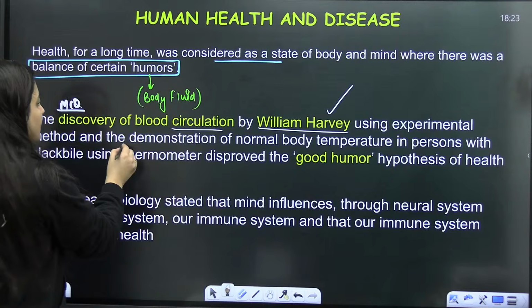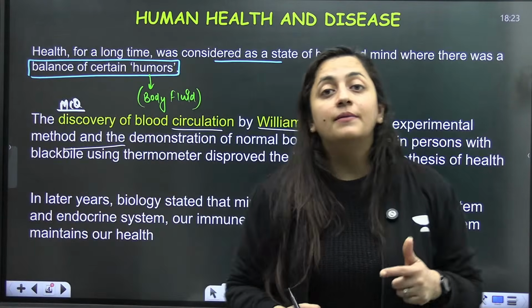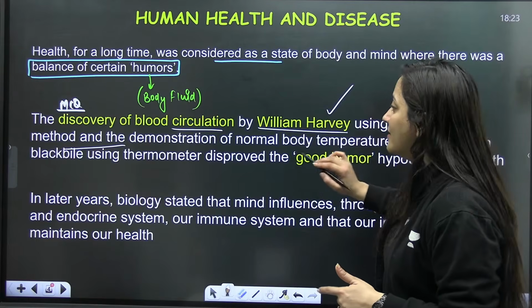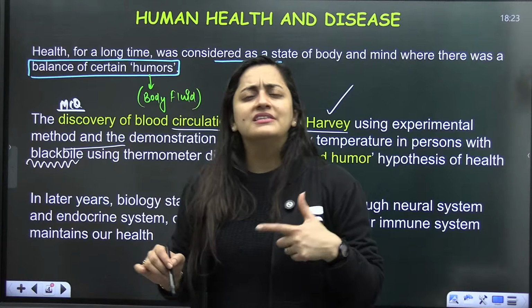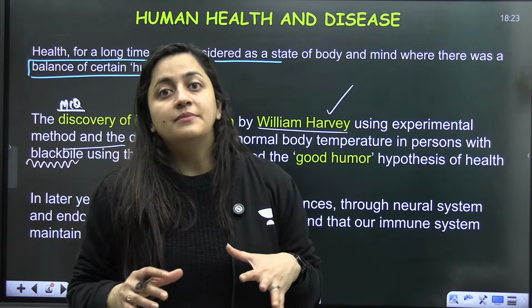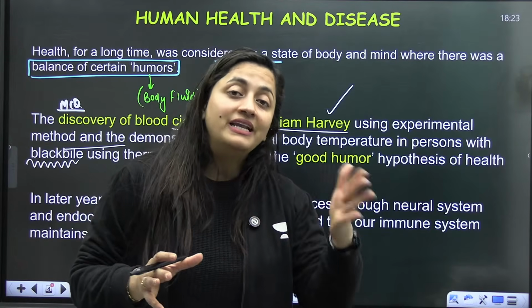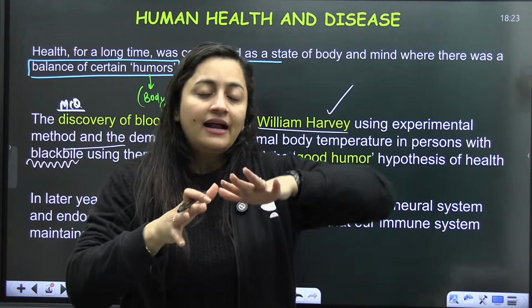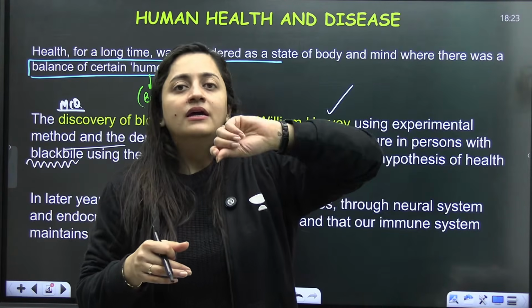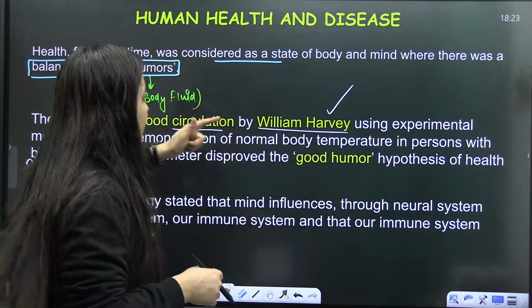Using the experimental method, he demonstrated that if a person is having black bile, so here there is a word, black bile. Black bile means that person is having a very hot personality. As I said earlier, it was believed that the balance of certain humors will make the person healthy, right? And when it comes to the black bile, if somebody is having this, it means that person is having a very hot personality. But later on, what happened?